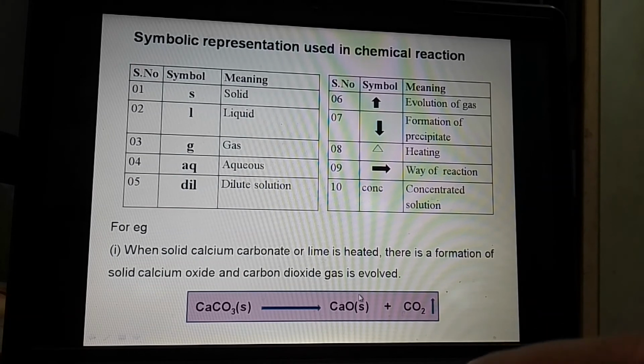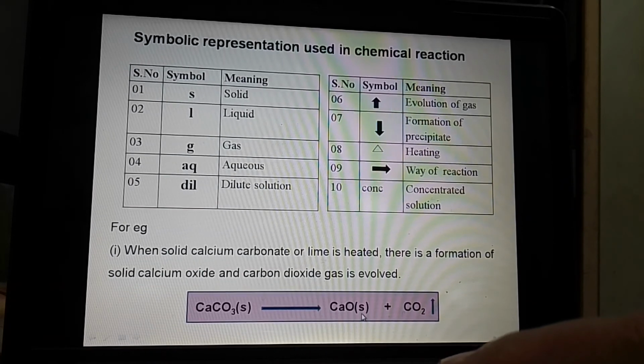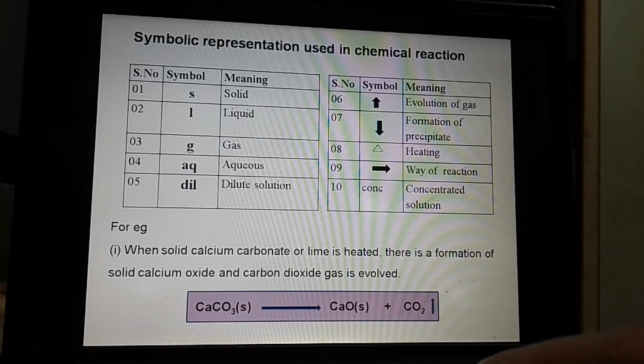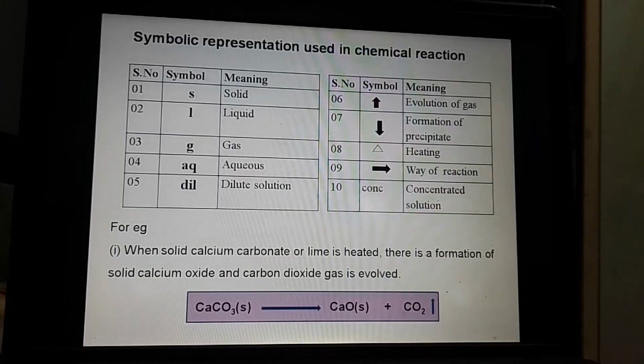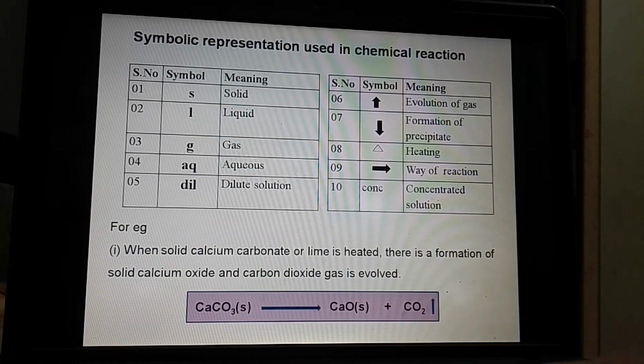But if the solid particles are suspended in the solution, we write solid in the bracket. Now there is also an evolution of carbon dioxide gas, so I will show an upward arrow. This is the representation of the chemical reaction.